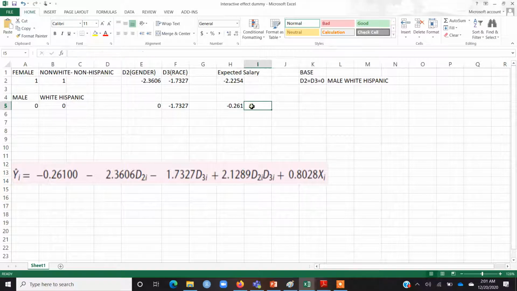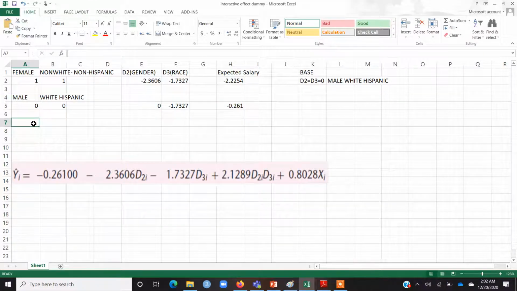So the sign of this intercept is not significant economically or practically. This is not interpretable because of course hourly wage cannot be negative. Anyhow, even if this intercept was positive, you would have interpreted that this is the expected hourly wage of the base category, which is where both dummies are 0.